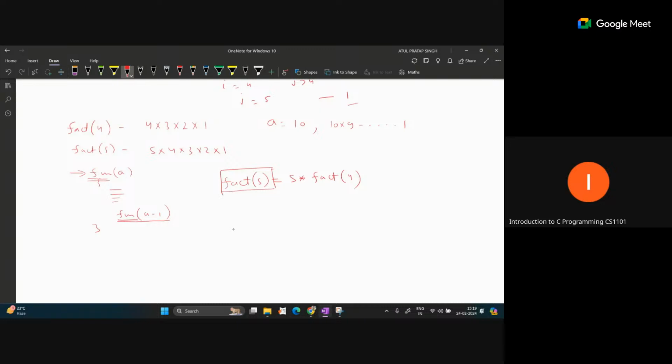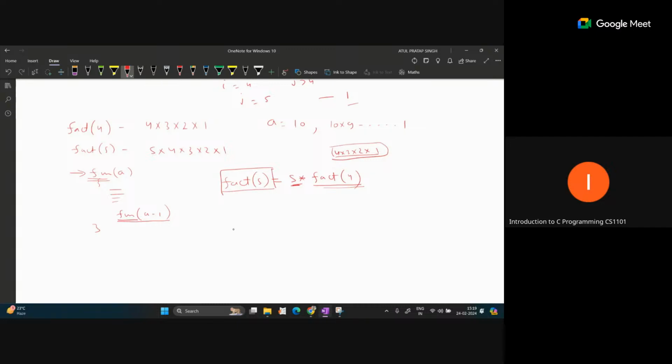And the factorial value of 4 is 4 into 3 into 2 into 1. So that function will return the value of this multiplication, and we multiply this value by 5. Then we get the result of overall factorial 5. So we can write fact 5 equal to 5 into fact 4.